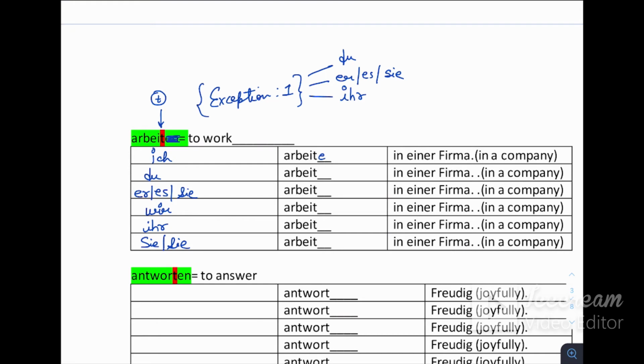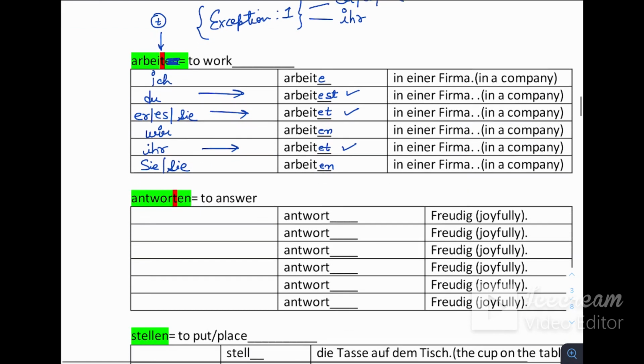Now with du, we cannot put st. We need to first put e, then st. Okay, here er, sie, es, then regular ending t. Here wir, en, same. Here ihr, e, t, and here sie, en. Okay, we have just put the changes here. Okay, with du, here er, sie, es, and ihr.